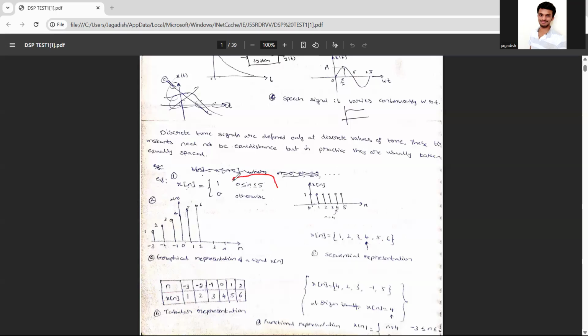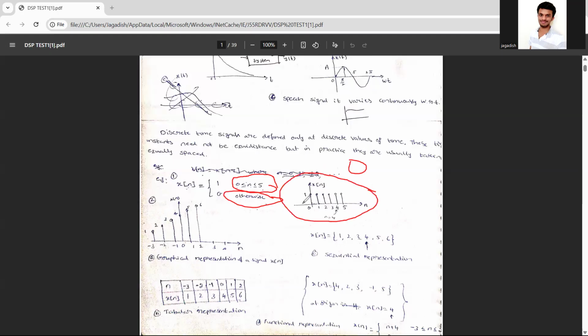So this condition means it will be equal to 1 if it is ranging from 0 to 5. So from 0 to 5, it will be 1. For any other value other than that, it will be 0. So this graph you can plot.